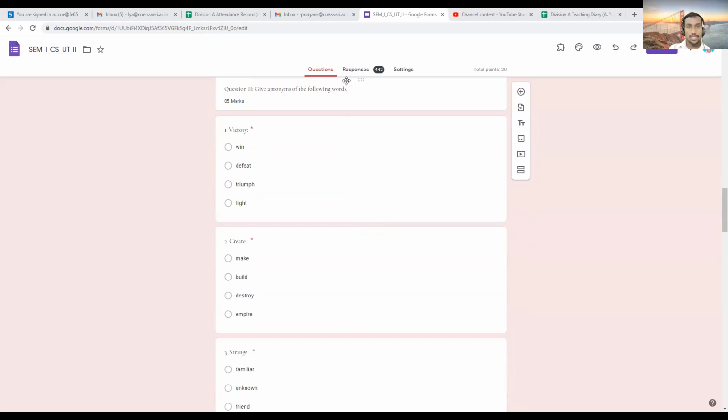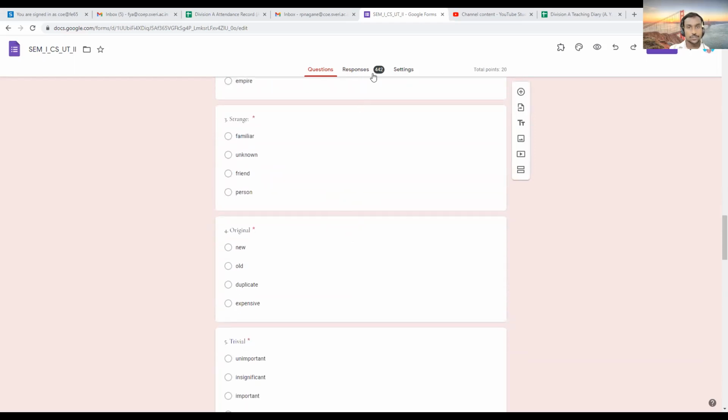The second question was about antonyms. You have to choose the opposite meaning word. For victory, defeat is exactly opposite. Then number two, it was create: destroy. I think all simple words were here. Then next it was strange. We are going to choose the opposite. Strange means unknown, so its opposite is familiar.